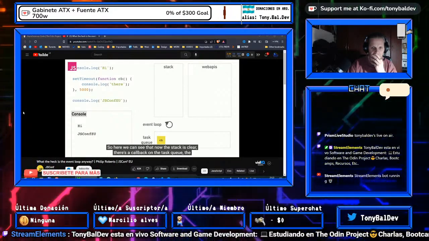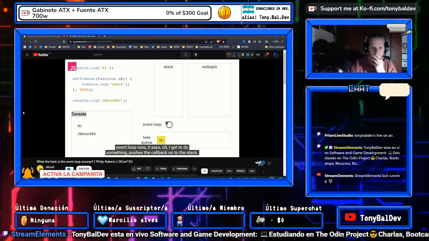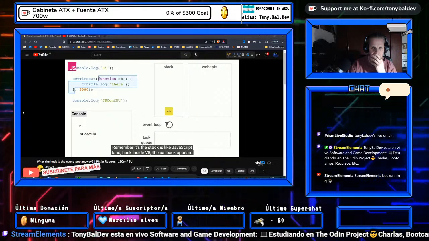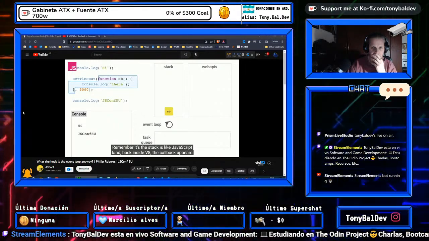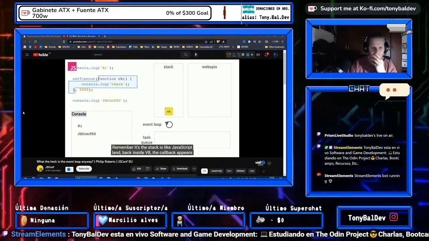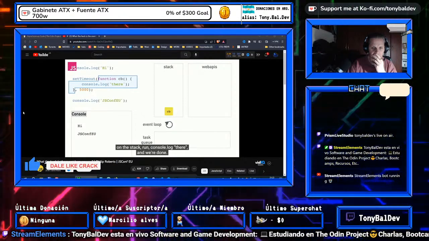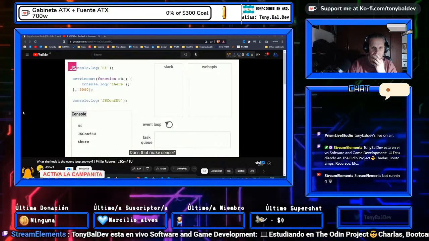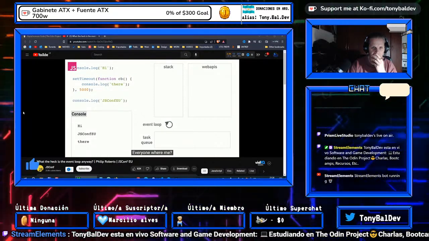There's a callback on the task queue, so the event loop runs. It says, oh, I get to do something here. Pushes the callback back onto the stack. Now remember, the stack is like JavaScript land, right? This is back inside V8. So the callback appears on the stack and gets run, console.log there, and we're done. Does that make sense? Everyone with me?